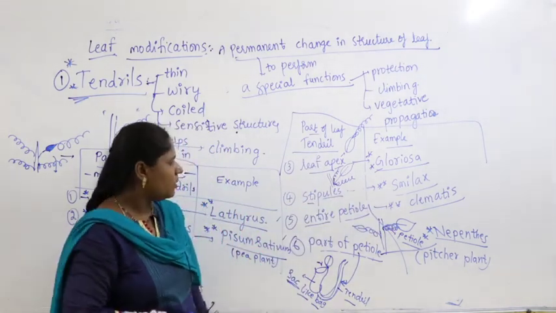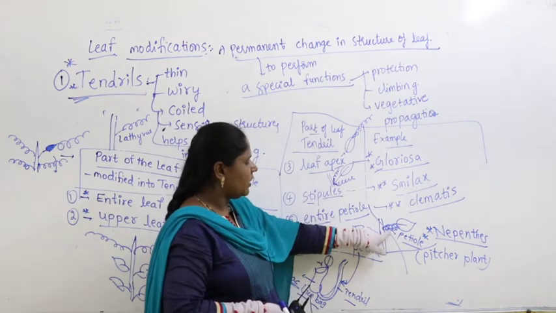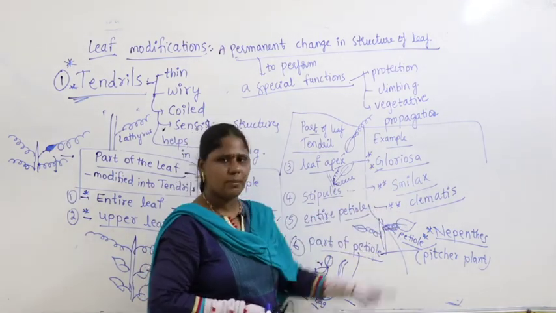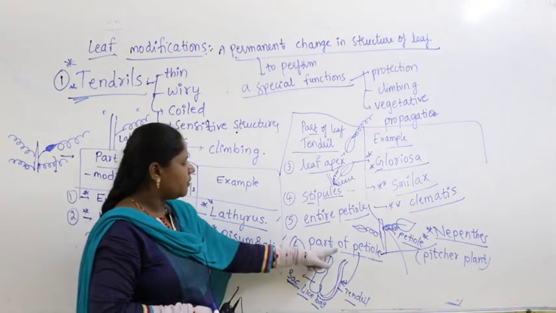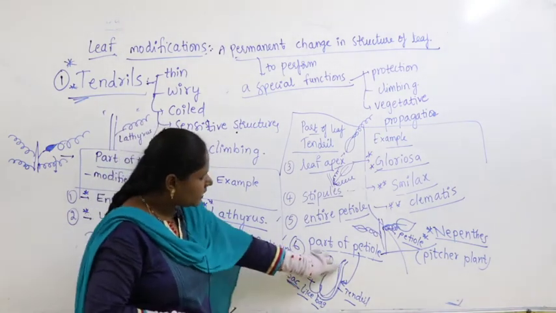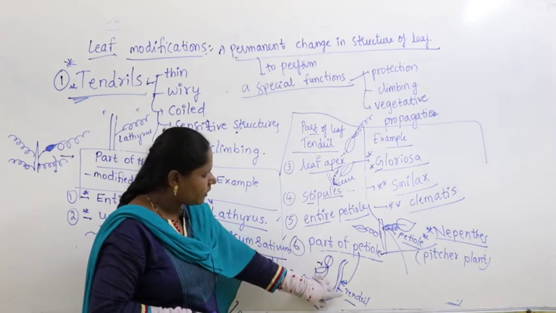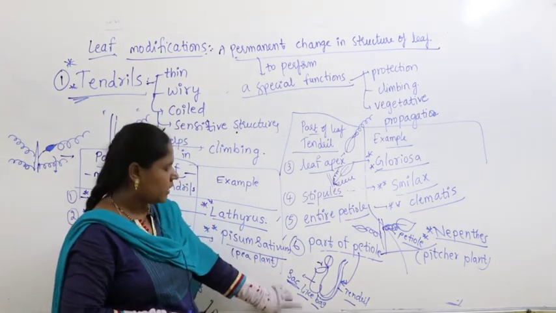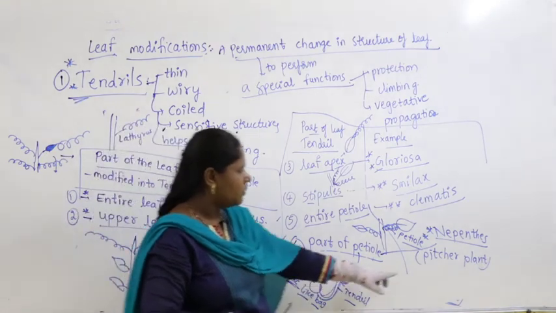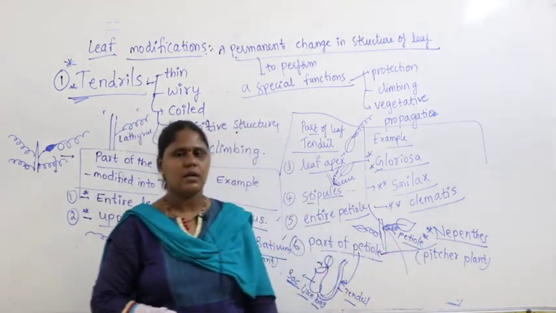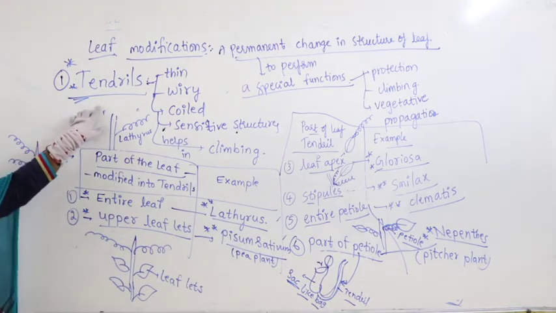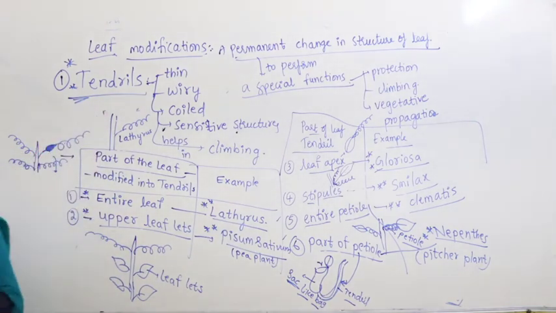What is the petiole? The petiole is nothing but the stalk of the leaf. The stalk of the leaf gets modified into a tendril in case of Clematis, and part of the petiole, meaning here half of the petiole gets modified into a tendril, and the remaining half of the petiole into a sac-like bag. You can see this in the pitcher plant, scientifically called Nepenthes. Now, these are called what? The first leaf modification, called tendrils.